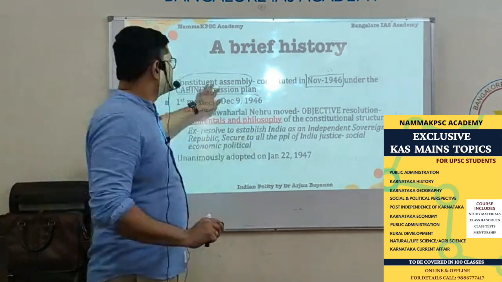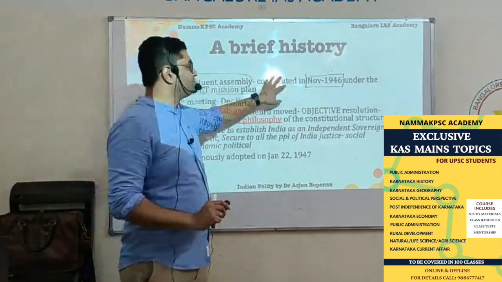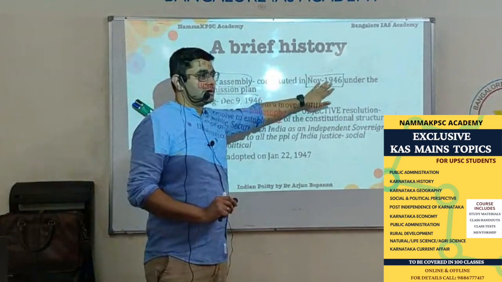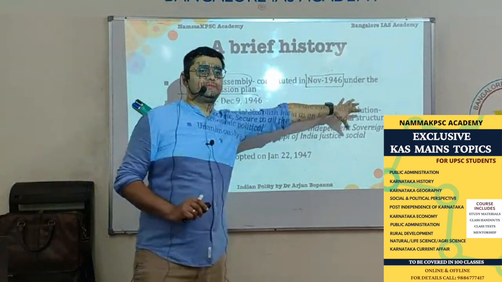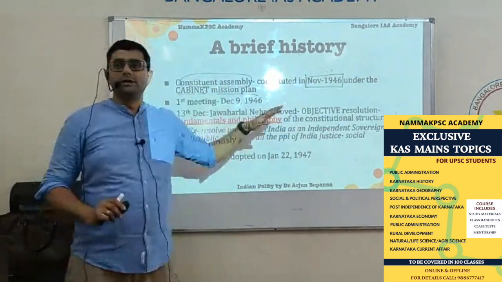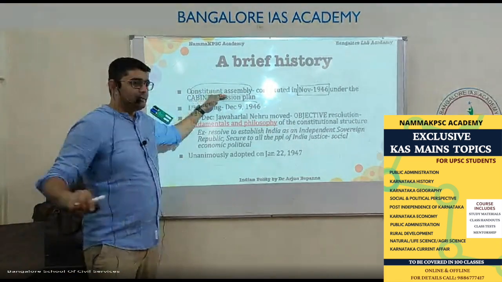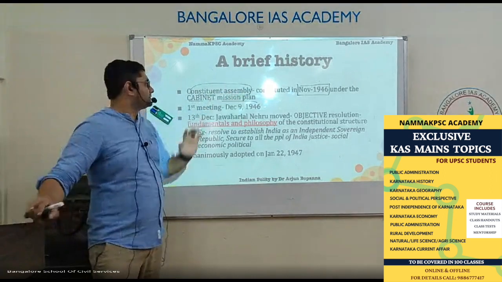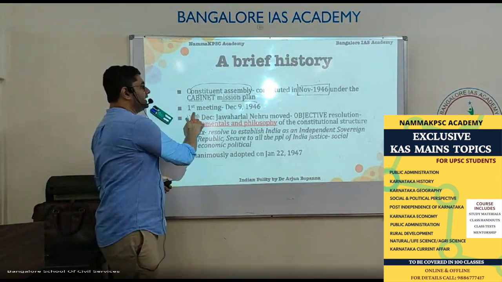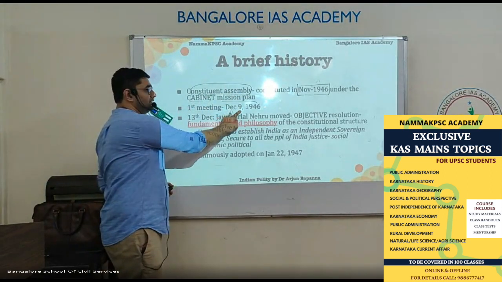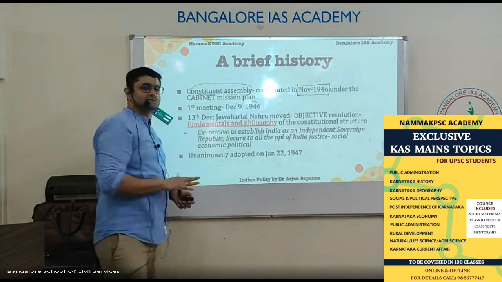So that Constituent Assembly was constituted in November 1946 under which plan? Cabinet Mission Plan. The Cabinet Mission came up with a plan for a Constituent Assembly. The first meeting was held on December 9th, 1946.